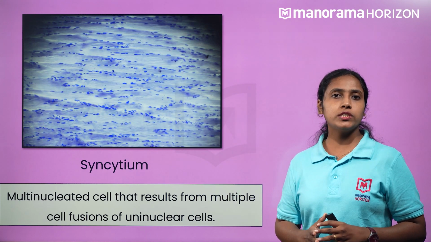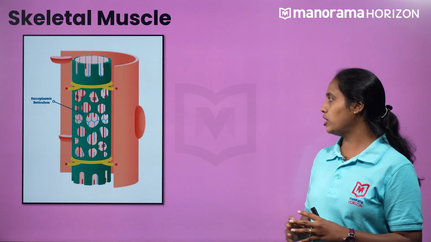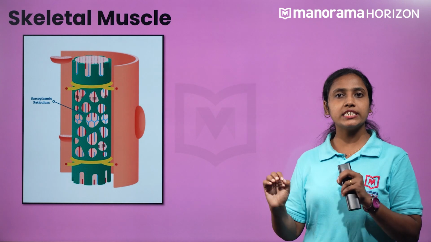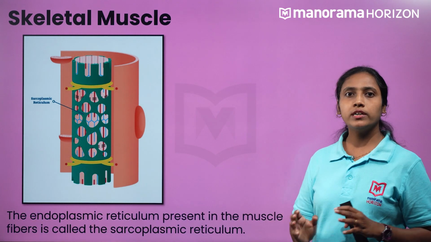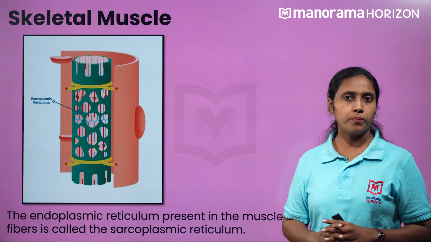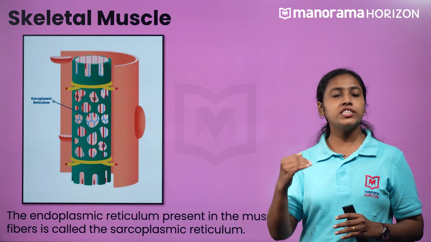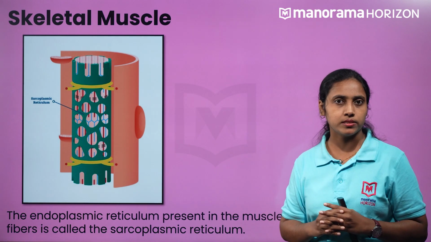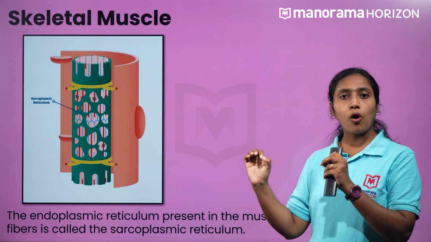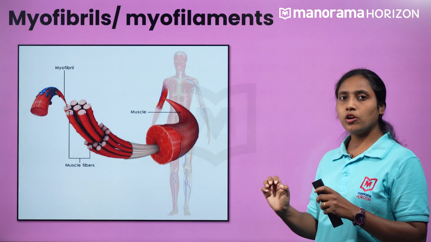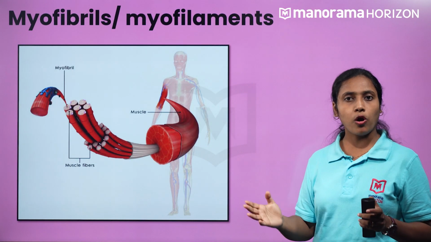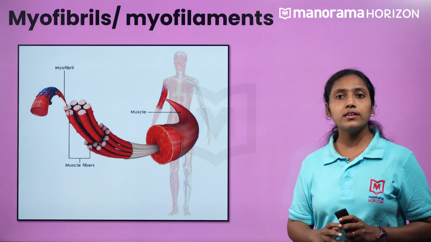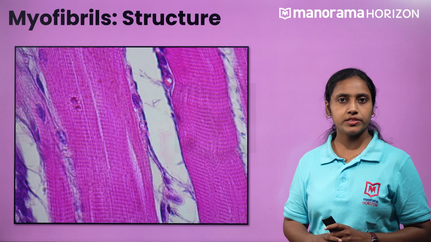Next, let us focus on the endoplasmic reticulum of the muscle fiber. The endoplasmic reticulum present in the muscle fiber is called the sarcoplasmic reticulum. These structures have calcium ions stored and help in the contraction of muscles. Muscle fibers also contain parallel strands called myofibrils or myofilaments. Now, let us check the ultrastructure of a myofilament.